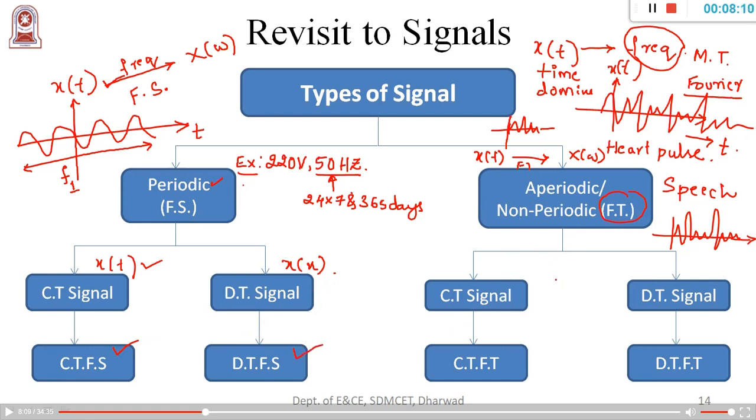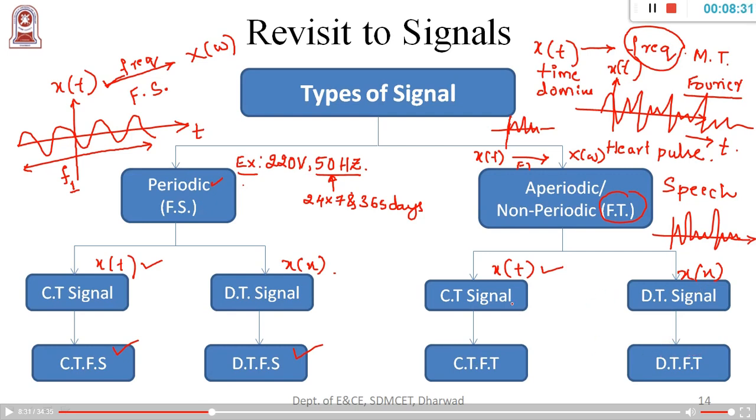Similarly, in an aperiodic signal, there are two types of signal. One is continuous signal and the other is discrete signal. If the signal is continuous, then it is FT. What type of FT? Continuous time Fourier transform. If the signal is discrete, then we go for applying a discrete time Fourier transform.